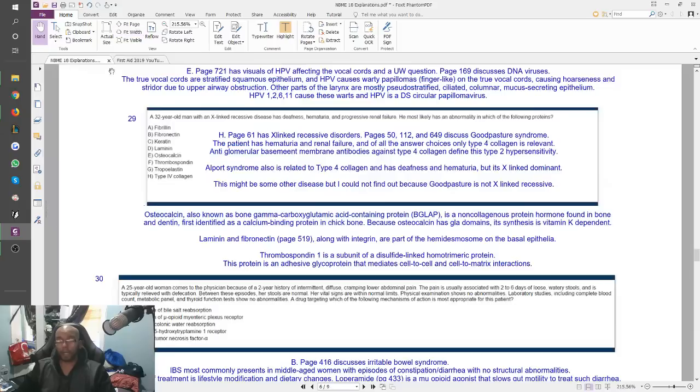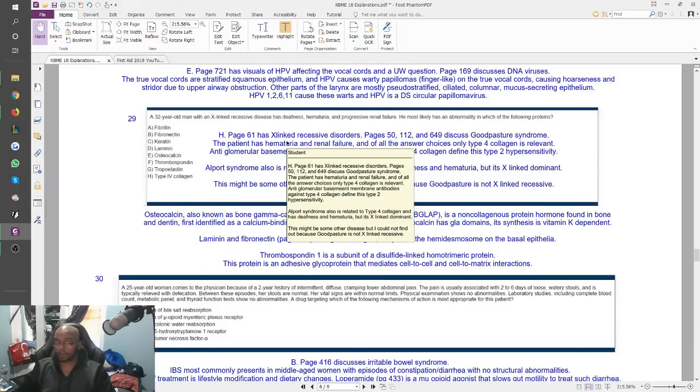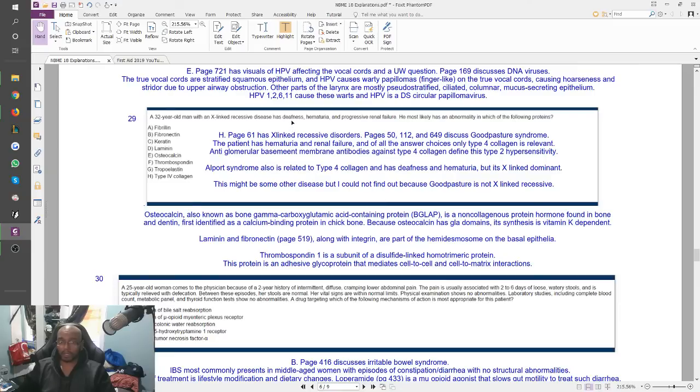Okay, our guy, in my opinion, I couldn't tell which one of those he has. I don't think any of them actually cause deafness, so I don't know what he has. However, the fact that they said it's an X-linked disorder also related to progressive renal failure and hematuria, that helped me understand that it must be H, type 4 collagen. Most of these you don't even find in the kidney, and the others won't even be related to hematuria.